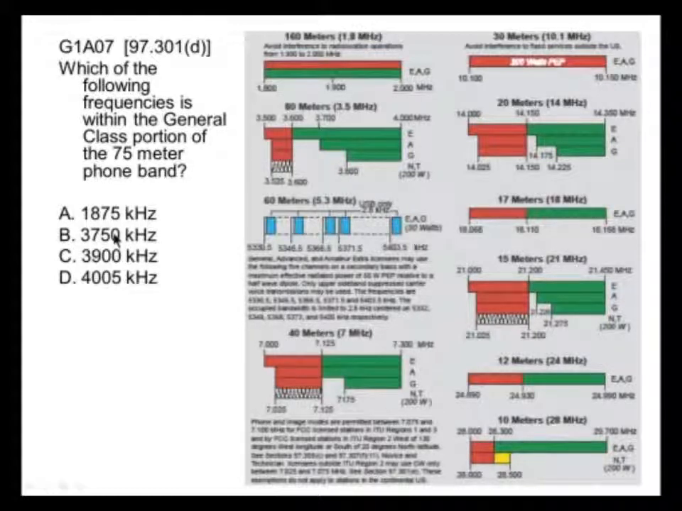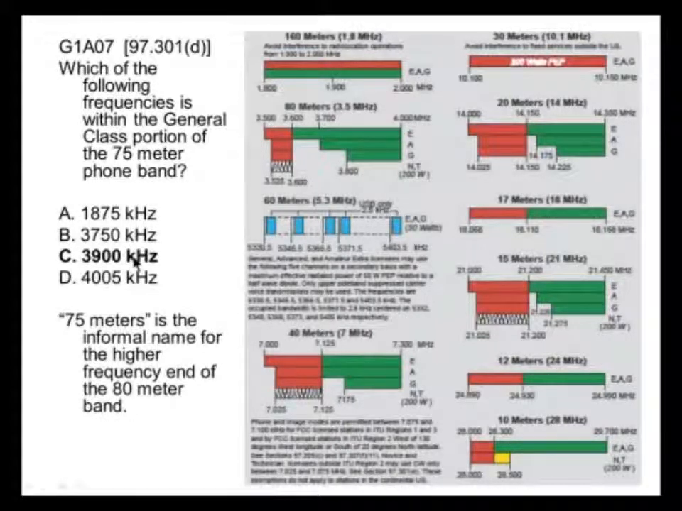3750. Is that in the general portion? Here's general right here, and it's not in there, is it? The general class portion doesn't start until 3800. So that's out. 3900 looks good. 4005 is outside the band. So the correct answer is the 3900. And like I say, 75 meters is the informal name for the higher frequency end of the 80-meter band.